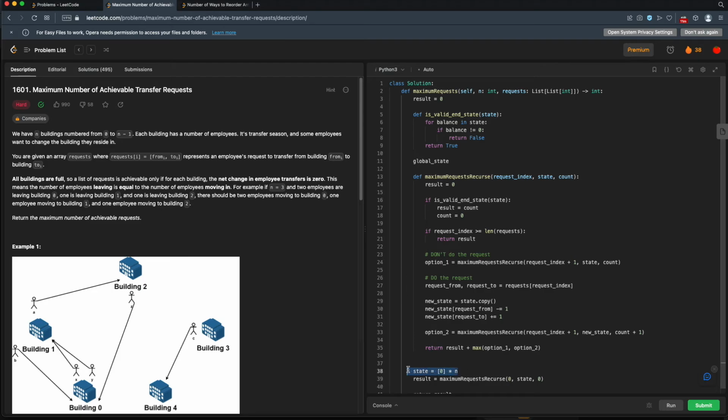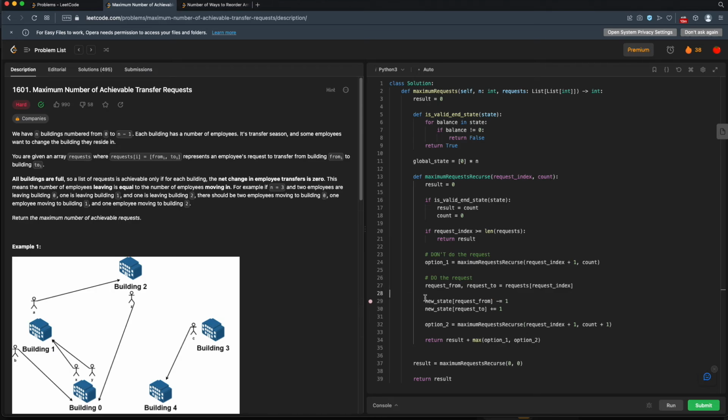Actually, I'll just grab this. All right, and we should even move this to the top so I can use it everywhere. Well, no, it's fine. So now instead of passing state in, we have our one global state. We can get rid of this and this. So we're not passing state anymore. We're just going to use the global state. Now we don't have this new state anymore, so this is going to be global state. We'll do update on the global state. We'll call this recursive function. Then we have to go through and fix our global state back up after we do the recurse.